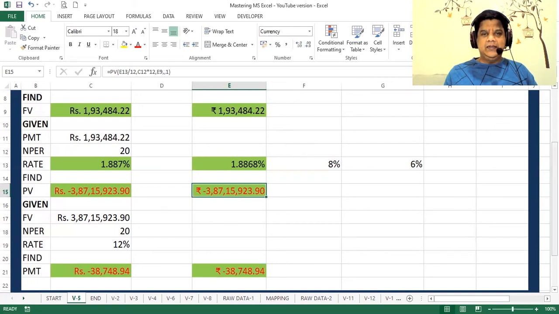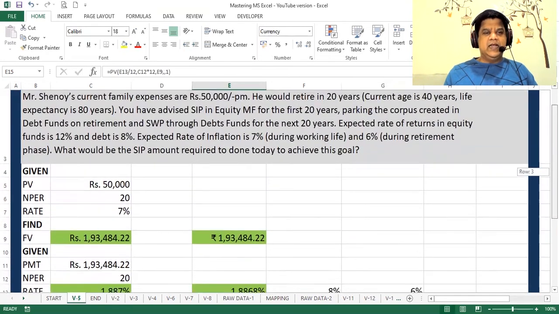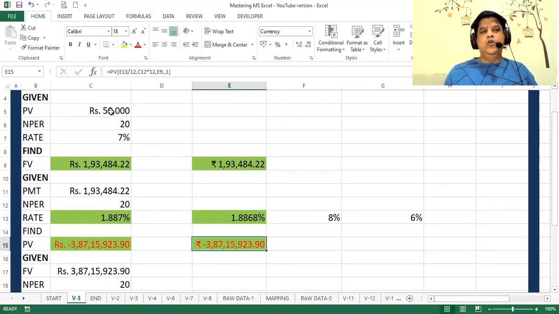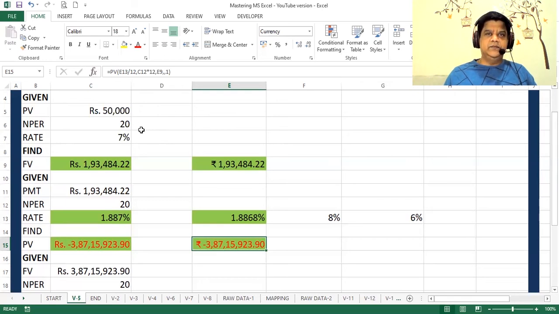This 1.93 lakh rupees is nothing but the future value of 50,000 rupees inflated at 7% for 20 years. So we've been able to calculate an inflation beating annuity in the future.